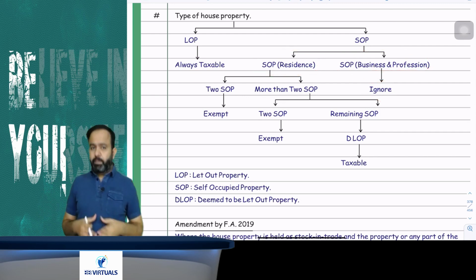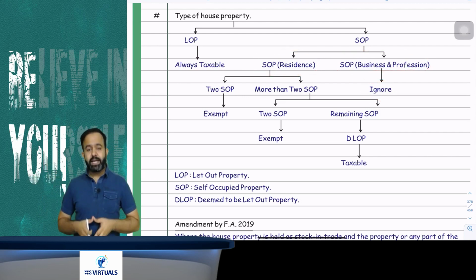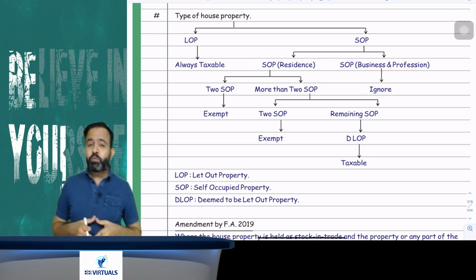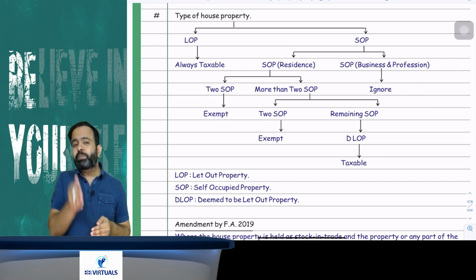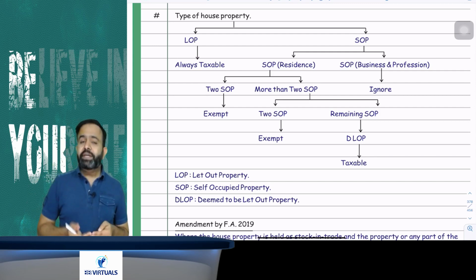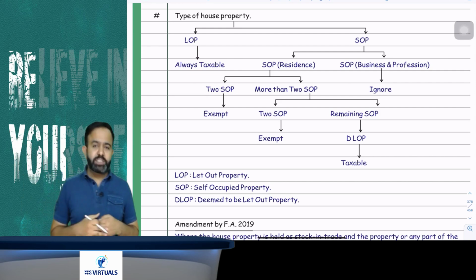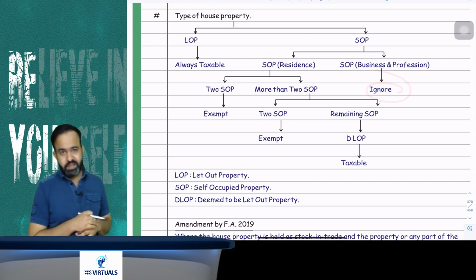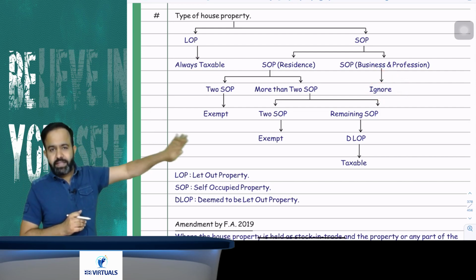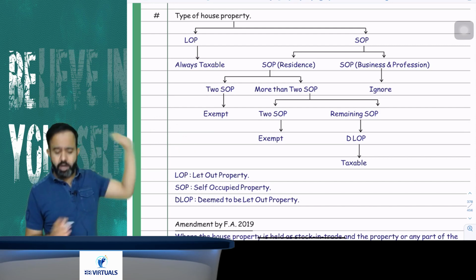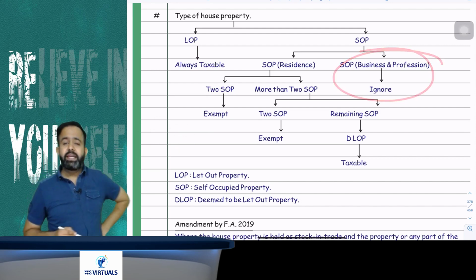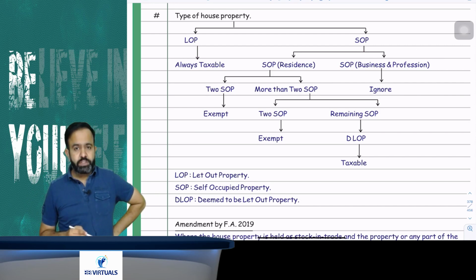I can take one example. This studio is owned by BB sir, and BB sir is using that studio for business and profession purposes. So in simple words, can I say that this studio is already earning income under the head PGBP? So I have to ignore that. For the purpose of house property, I have to ignore any SOP used for your business or profession purpose.